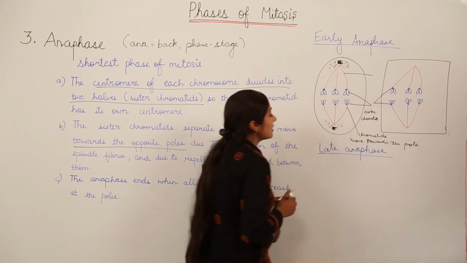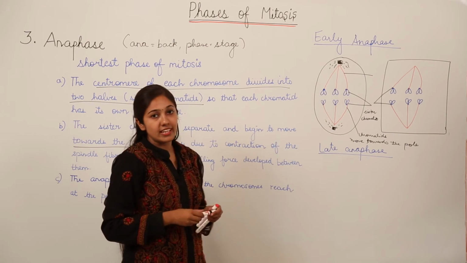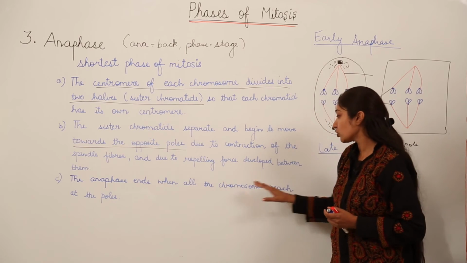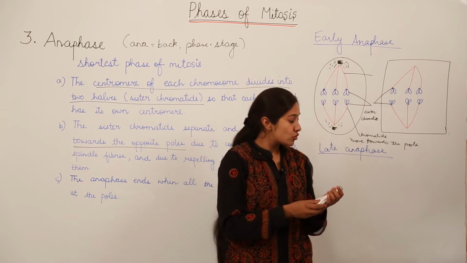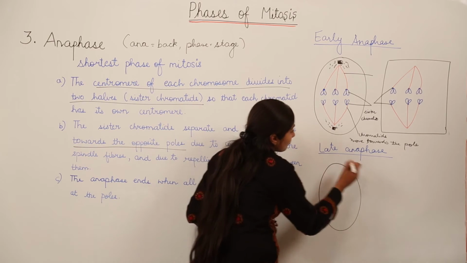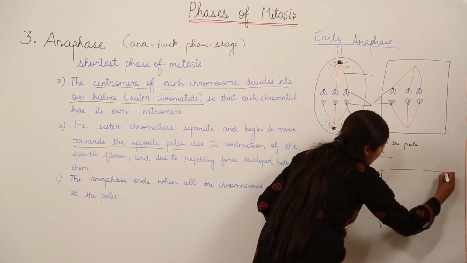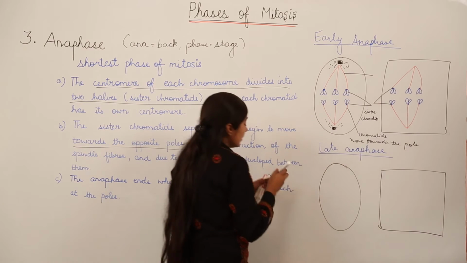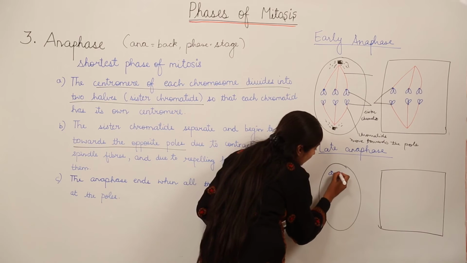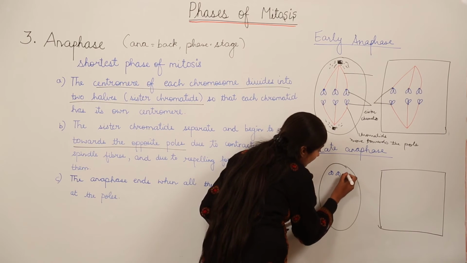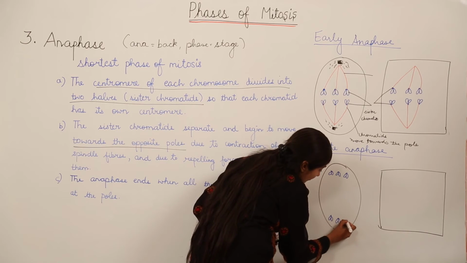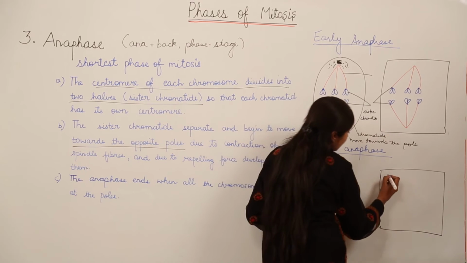Now let us discuss what happens in the late anaphase stage. As you must have read in the third point, the anaphase ends when all the chromosomes reach the poles. So during this late anaphase stage, the chromosomes will be at the poles already. So we'll show these chromosomes over here now, just at the poles. Same way here.